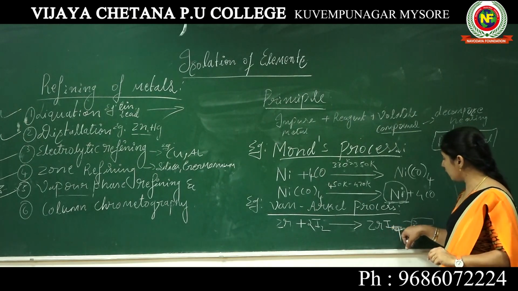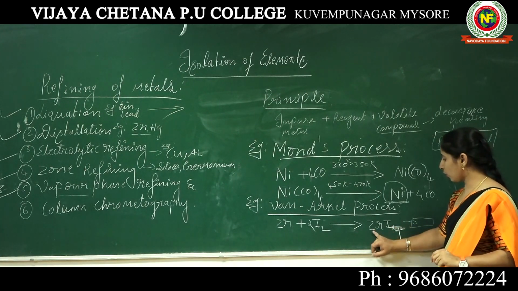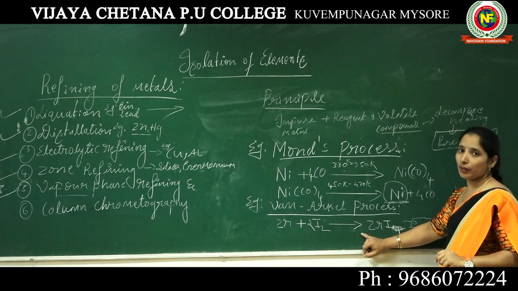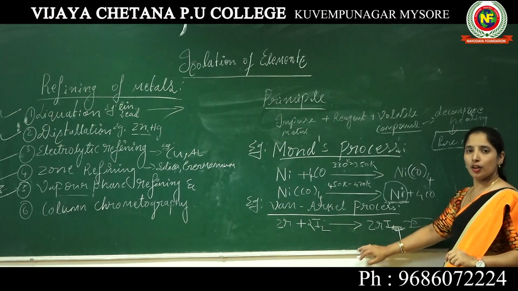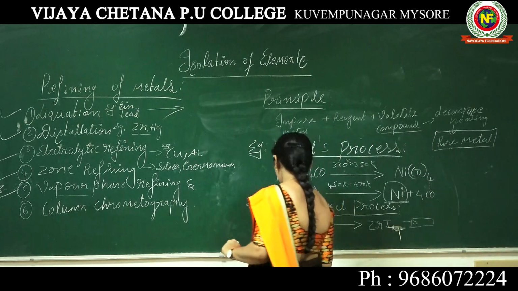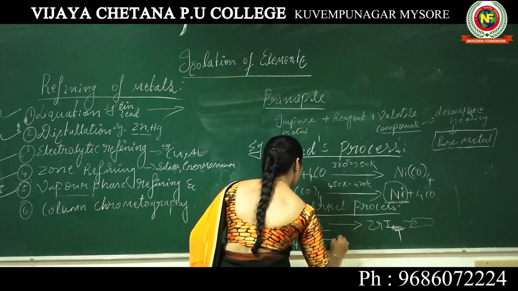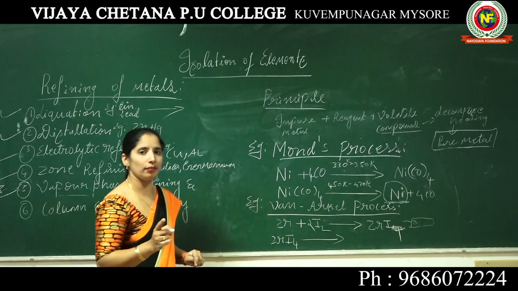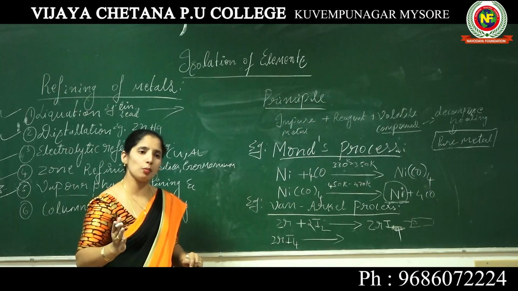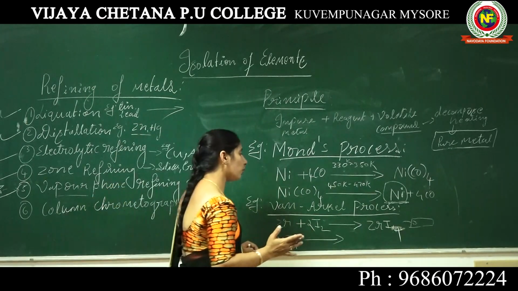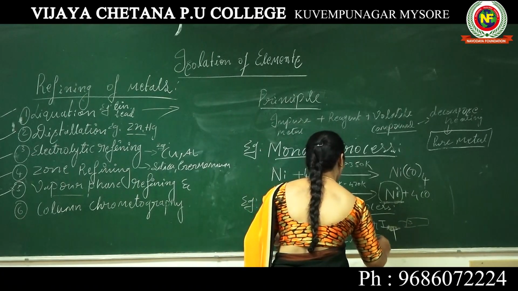When you heat this tungsten filament, what happens here? The zirconium is left behind on the filament, meaning pure zirconium is present at the filament. The zirconium tetraiodide decomposes on the tungsten filament. When you heat it, it will break up, and decompose to form pure zirconium.